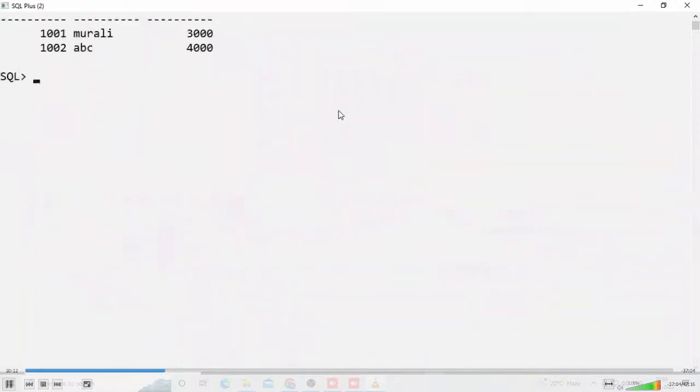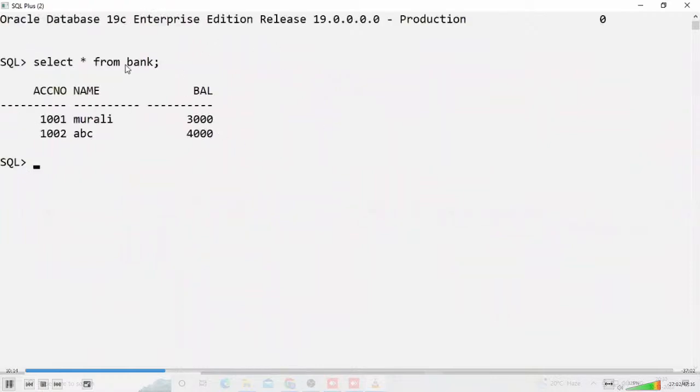Suppose, for example, now check it out. For example, this is a bank table. Don't write it, okay, anything. Why? Because you don't have an idea. Just observe it, or maybe some scenario. For my interest purpose, I'm writing. I'm an experienced person, I'm writing anything. And now suppose observe it here. Bank is a table. Only logically observe it.